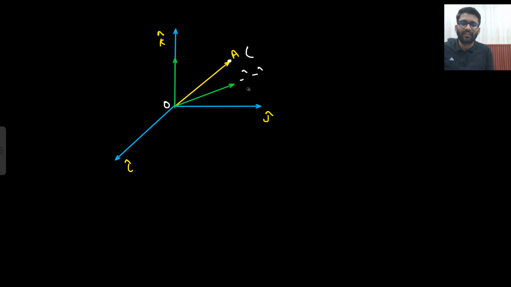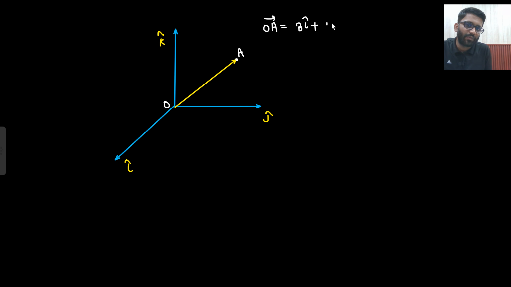Forget about these, otherwise you will get confused. This was my coordinate system, and there I had a vector OA, or I can say A vector. This was my coordinate A. So this OA vector was 3 i cap plus 4 j cap plus 7 k cap.